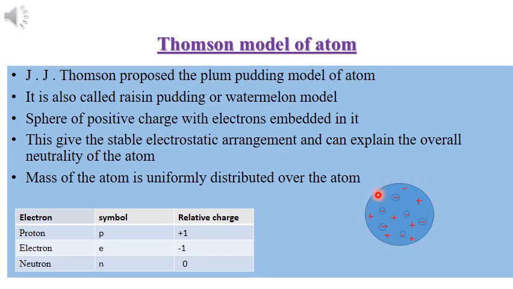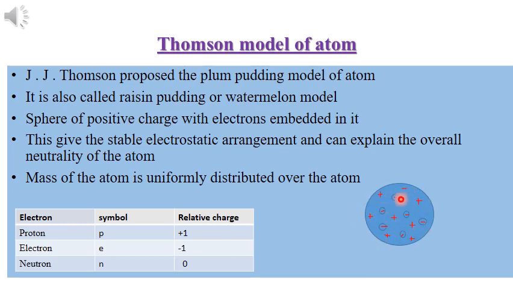According to his model, he proposed that an atom possesses a spherical shape of approximately 10 raised to minus 10 meter. And it is a sphere of positive charge with some electrons embedded in it. So there will be positive and negative charges, and there will be an electrostatic arrangement, as well as it explains the electrical neutrality of the atom. That is, the overall neutrality of the atom can be explained by his model.